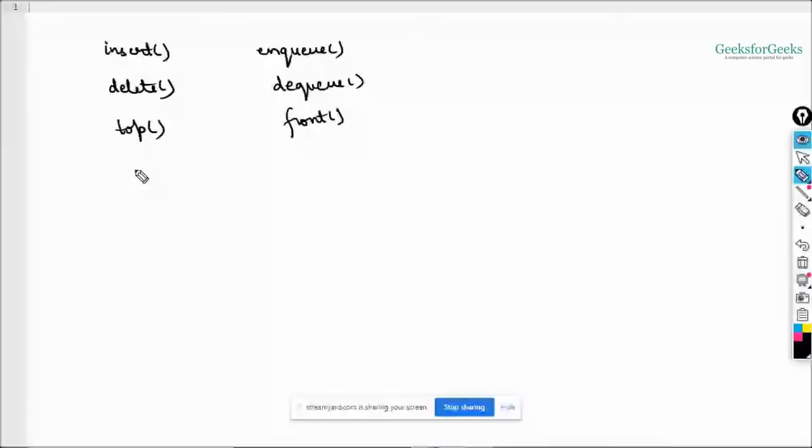And for size and is empty, we have the same as we have in stack. This will be size only, and for is empty, we have the empty function. Okay. So this is my inbuilt queue, and this is what we have created. The functions work in the same way, right?